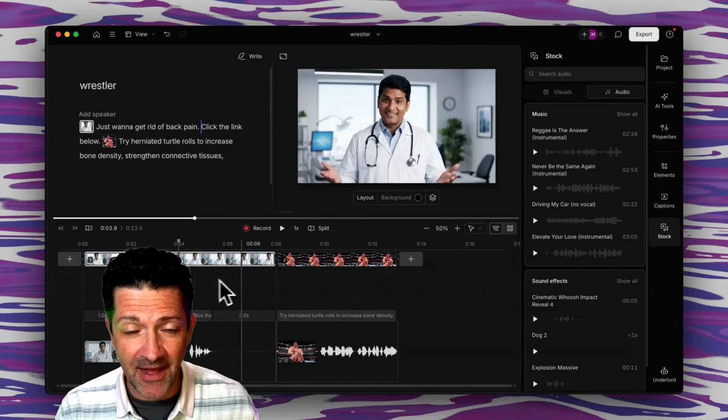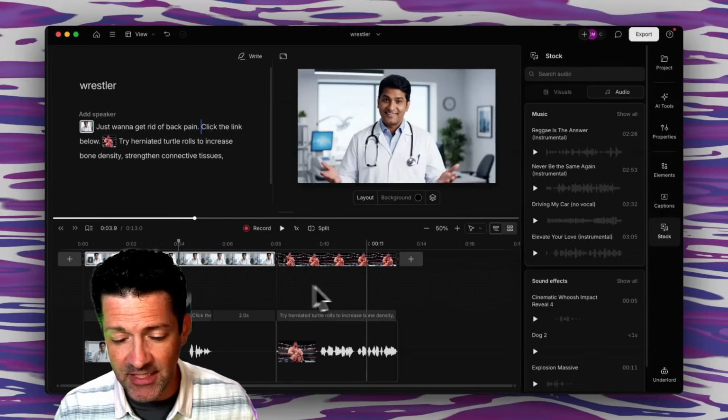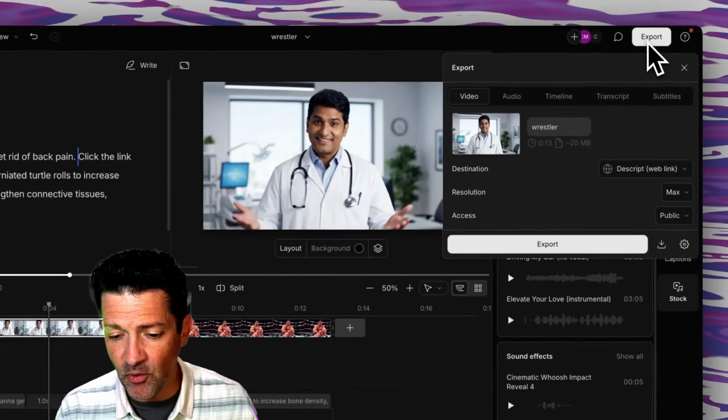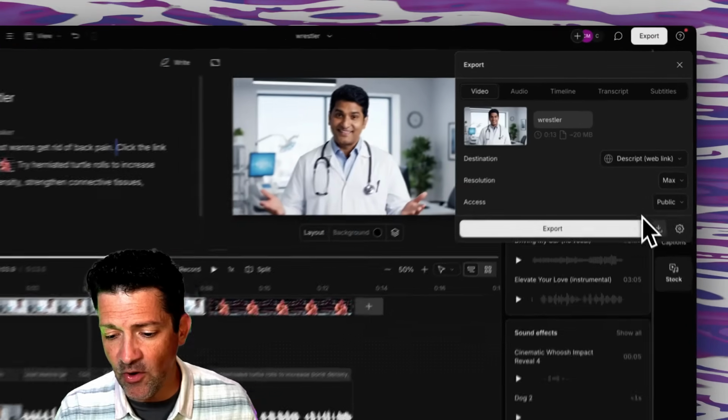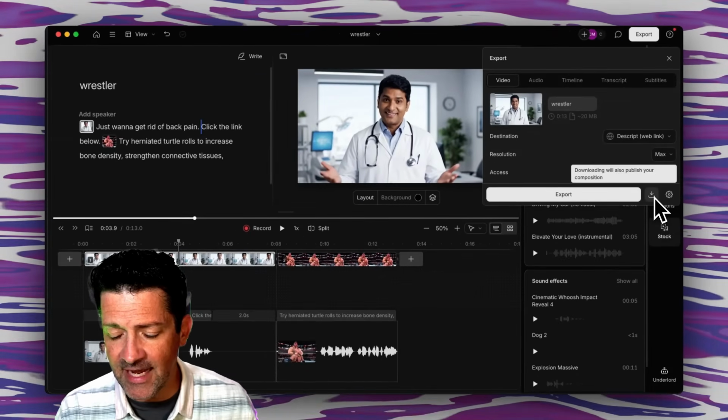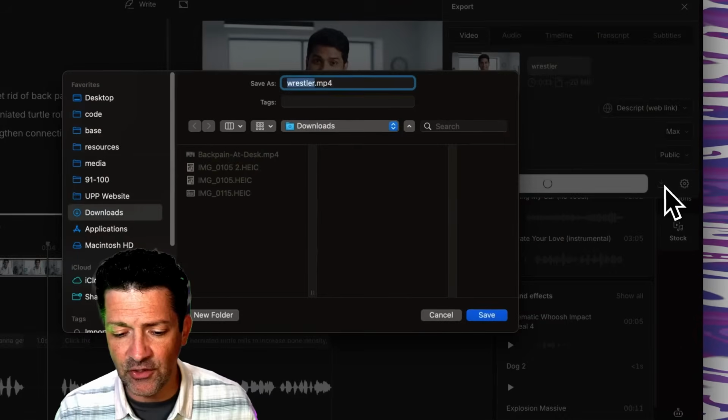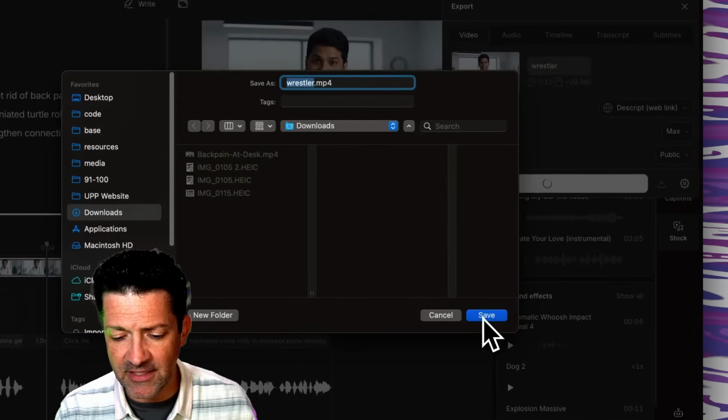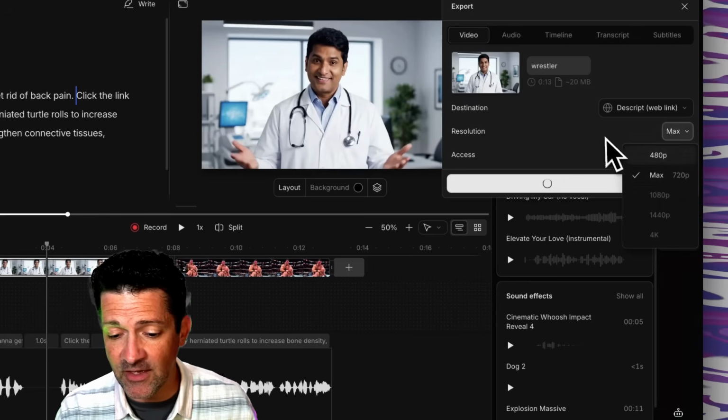Okay, so once you've got that all copied and pasted and put together the way you want it, you can export it right here. Up in the export, you click this little download button, and it's going to download it right onto your desktop. It'll usually default to this max resolution.